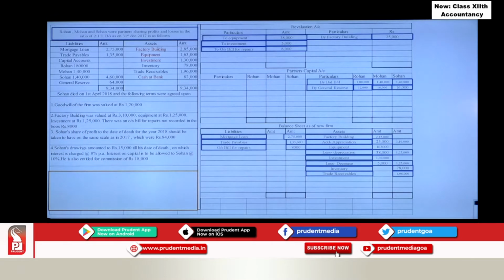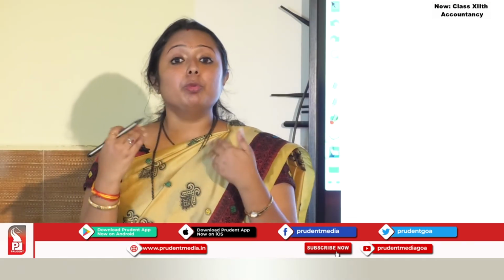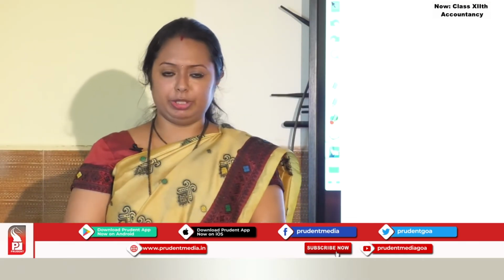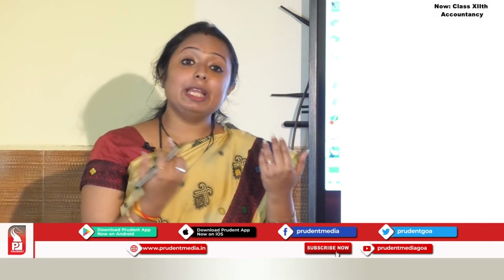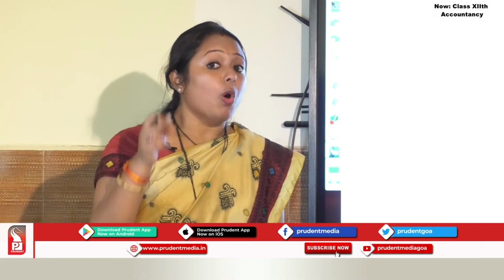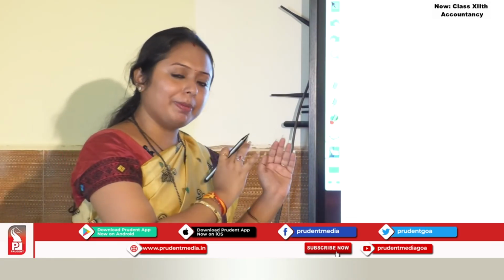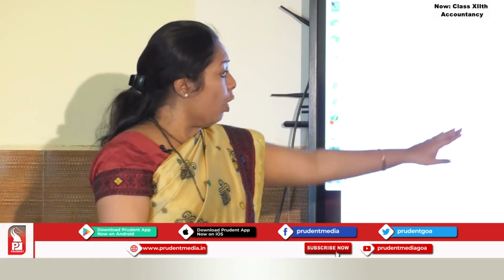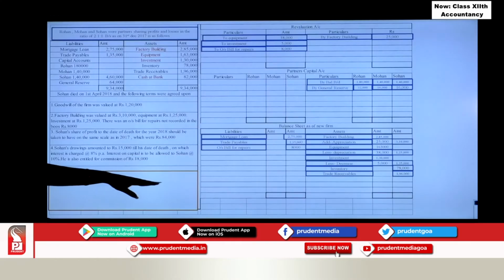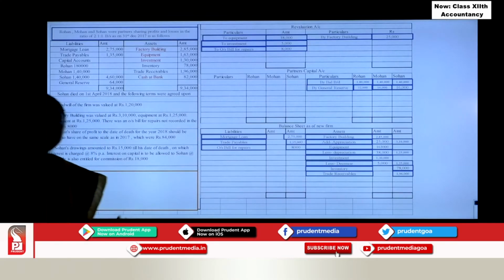Now why it is important, many a time when you make the payment to the executor, or if any partner has withdrawn the amount, all this has effect on which account? Bank account. Right? So there are two options, either you prepare bank account separately or you can show it in the balance sheet itself.